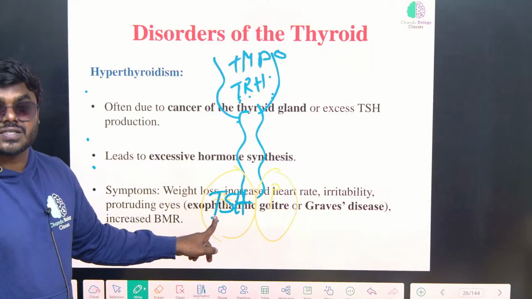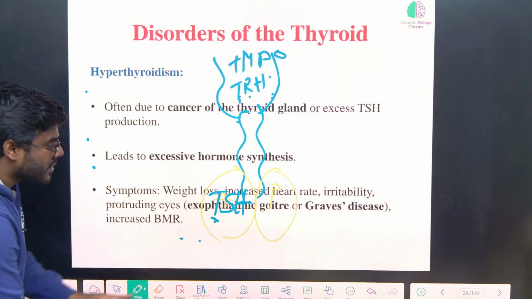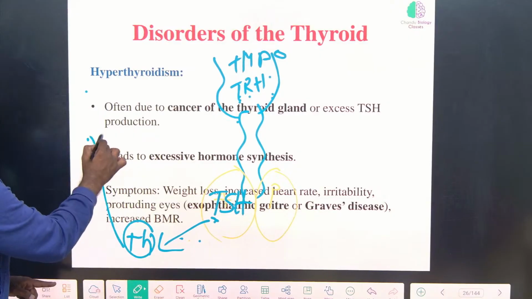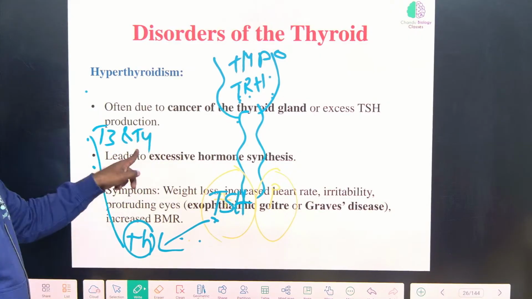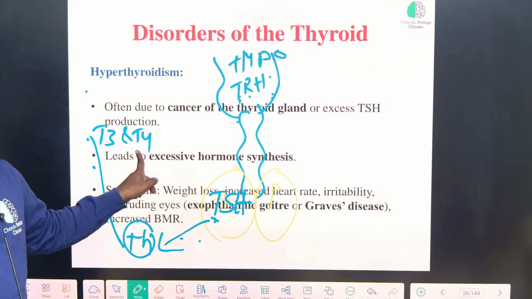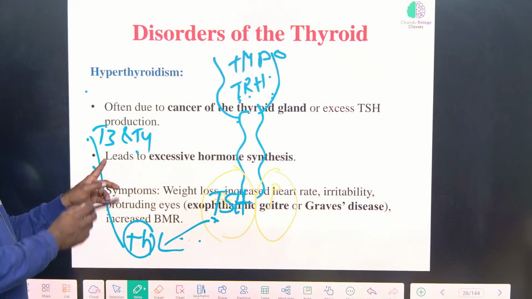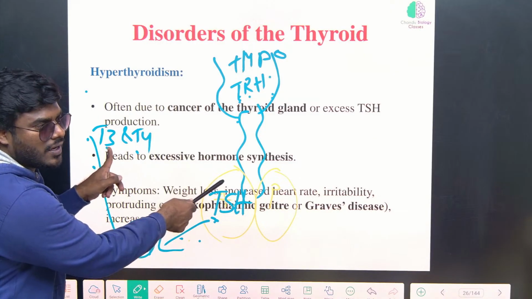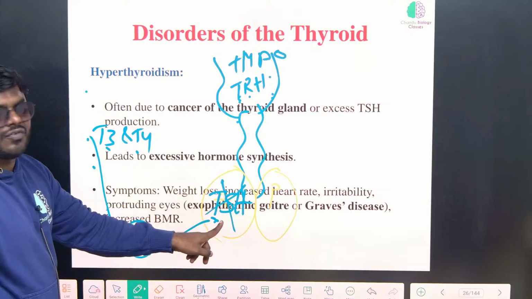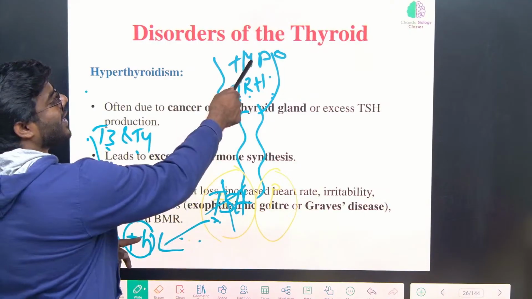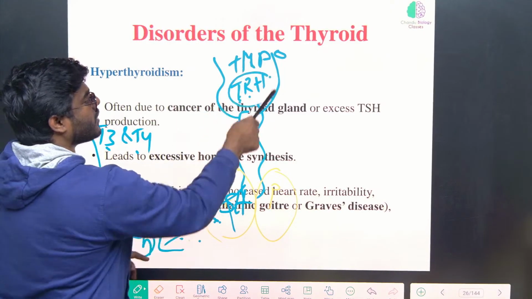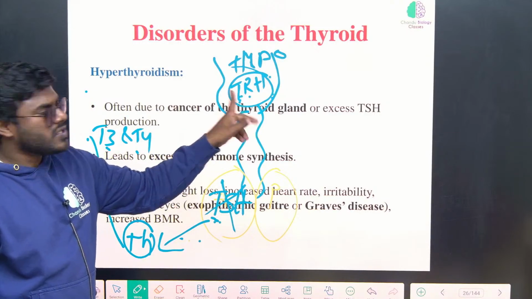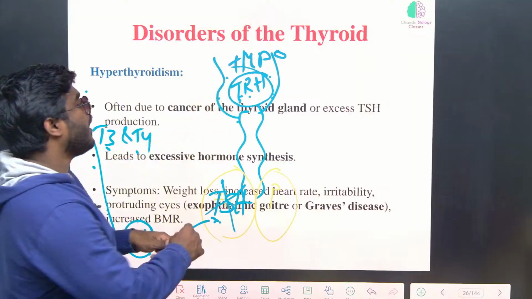Very good, TSH, thyroid stimulating hormone. This will act on where? The thyroid gland. You are getting my point. The thyroid gland releases T3 and T4, which control the basal metabolic rate. So if I want to control the T3 and T4 level, I can give a signal to the anterior pituitary gland to stop the production of TSH, or I can directly give a signal to the hypothalamus to block the production of thyrotropin releasing hormone. So undoubtedly everything is controlled by the hypothalamus.